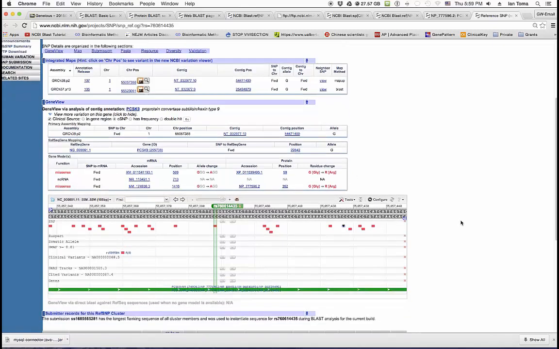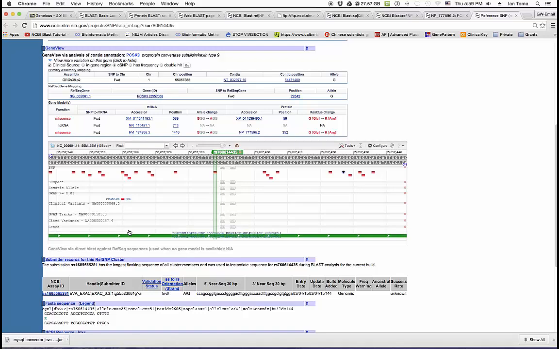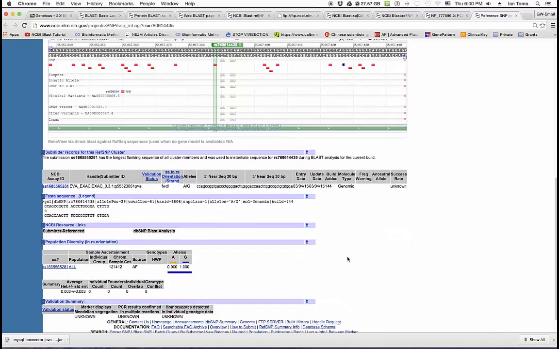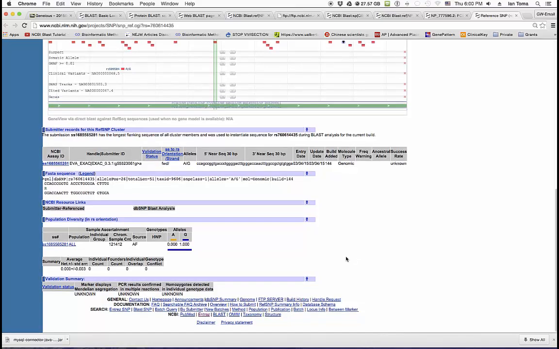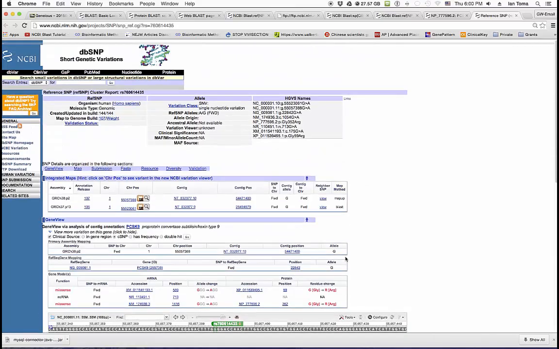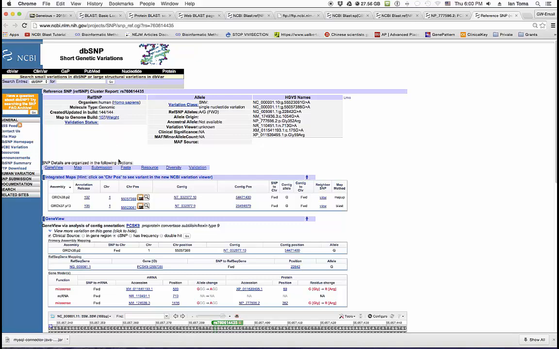You can go from here to chromosome positions, to different contigs, and you can also see the neighboring SNPs. It's a very informative database if you're looking for some associations with your disease, particularly on the gene of interest. And the analysis we're going to talk about in a different section of the class.